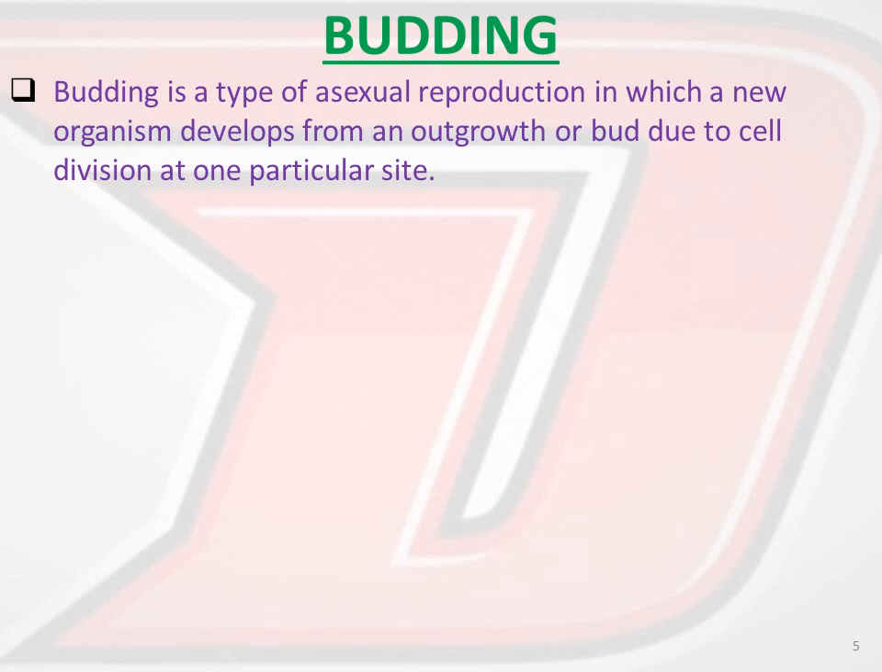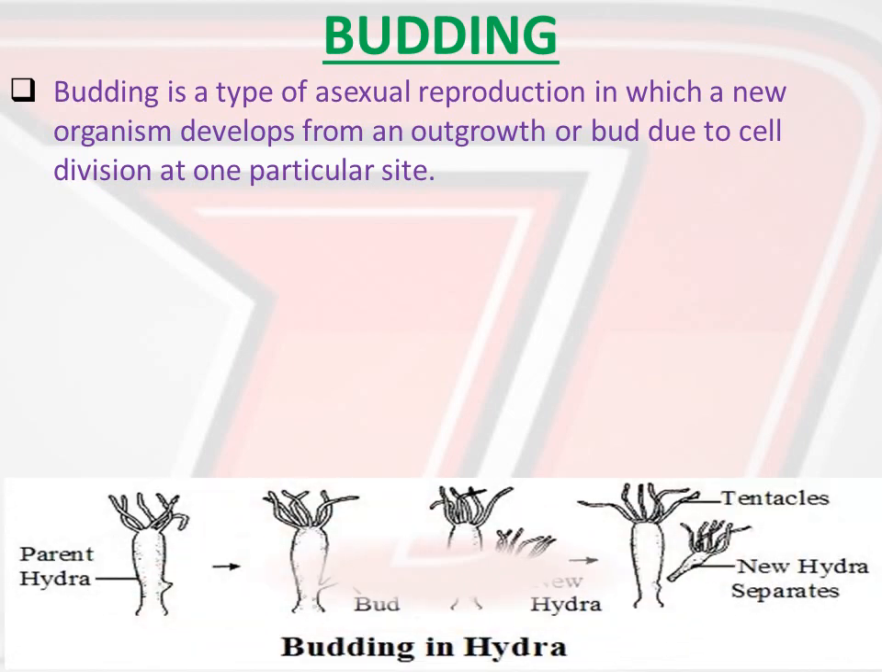And look at the diagram here. You can see in the parent hydra, at the bottom side of the parent body, a bud-like structure is grown in the second figure, followed by the formation of the daughter cell just like the parent cell. When the daughter cell is completely grown like the parent cell, it will get detached from the parent body. So here the daughter cell and parent cell are both different. Also, in budding, the parent cell is not losing its identity.